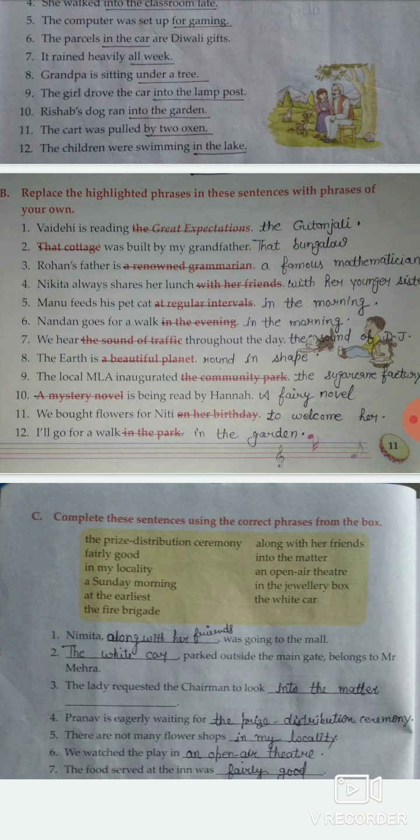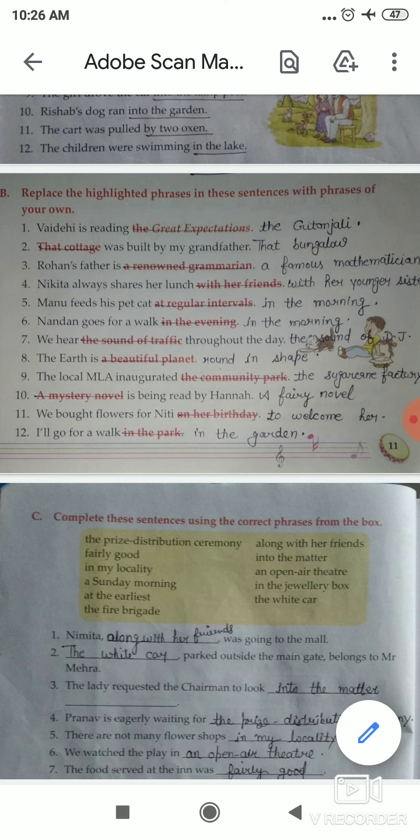Okay, so students, now next number 7. Number 7 is: the food served at the inn was dash. So students, tell me which phrase will use here. We use "fairly good." Okay, so students, after that the sentence is like that: the food served at the inn was fairly good.